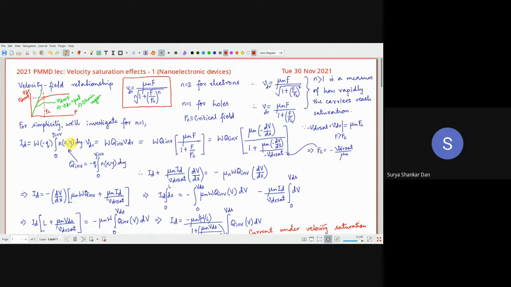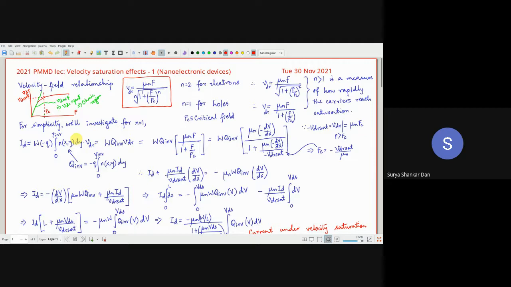So once it is in saturation, then this modeling part will come into the picture. And once we take this velocity saturation into our modeling, you will be surprised to see that many of the standard relationships between current and voltage, ID as a function of VGS, ID as a function of VDS, will break down. They will not be valid anymore.